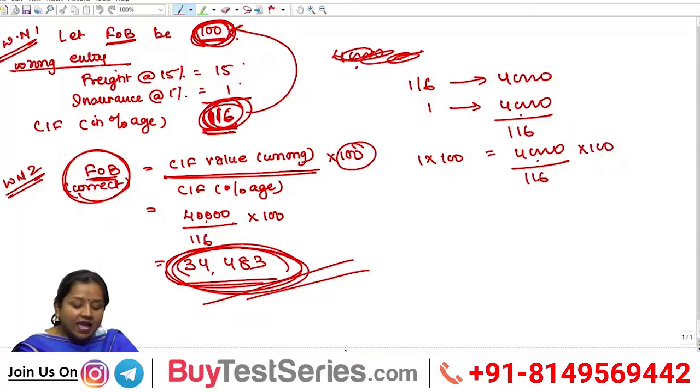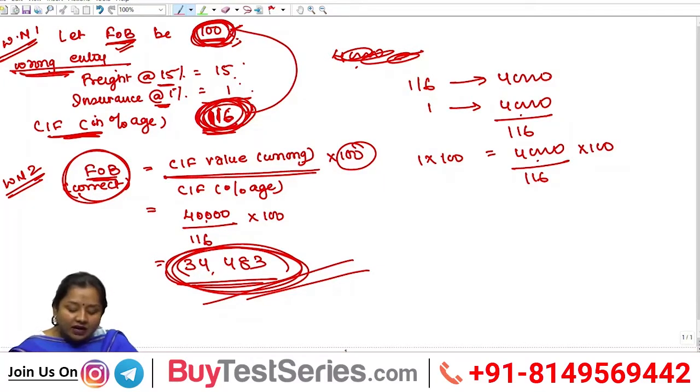unitary percentile for it. Let FOB be 100, because either freight or insurance, that is 20% or 1.125%, has to be determined on FOB, and percentage refers to 100. So I have assumed FOB as 100, upon which the accountant has wrongly entered freight at the rate of 15%, that is 15, and insurance at the rate of 1%, that is 1. Therefore, CIF in percentage after the wrong entry is 116.